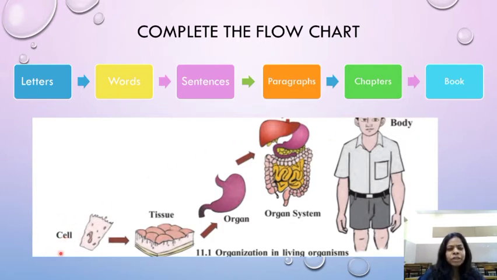The smallest unit of a living thing is a cell. Many cells join together to form tissues. Then the tissues join together to form an organ, and many organs function together to form an organ system. And then there are many such organ systems in our body, like the digestive system, respiratory system, circulatory system, nervous system. All of these systems function together in our body. They coordinate with each other and we all live in a healthy way.